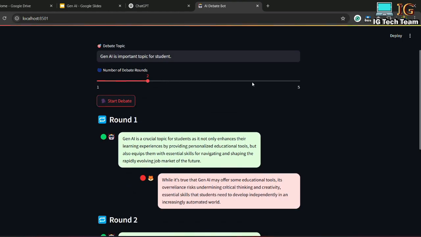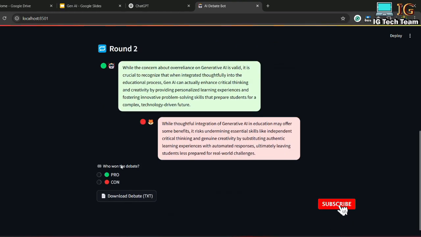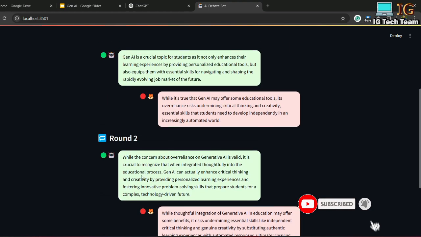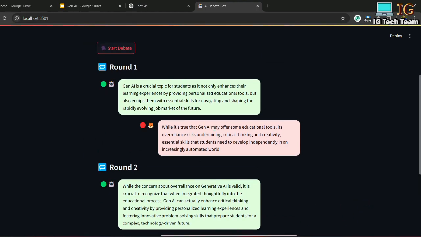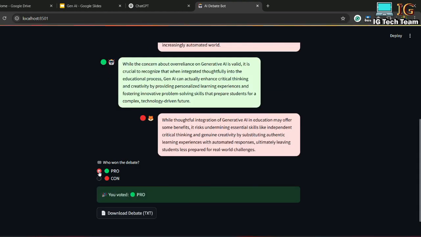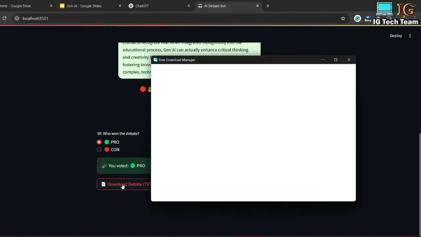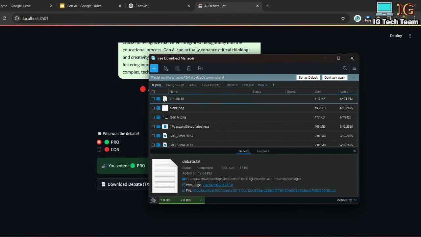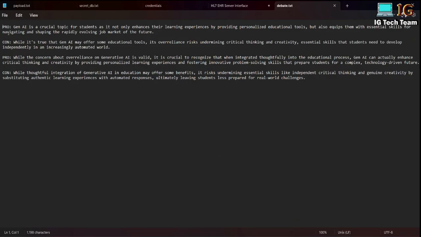You can change this value, so you can change from 1 to 5, and also you can vote the bot. That means which do you like? You like this one or this one? You like positive response or negative response? You can vote from here. Suppose if I vote pro, then it will display you voted pro. And also another thing, you can download debate. It will download in text file. So if I click here, you can clearly see I can download the debate in the text file.